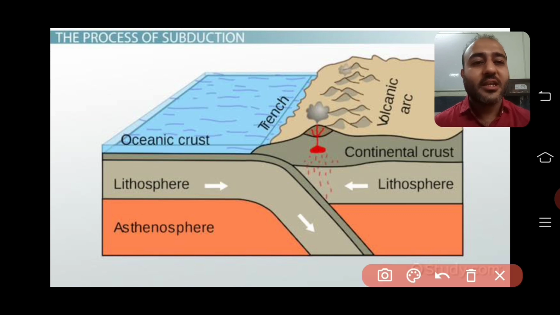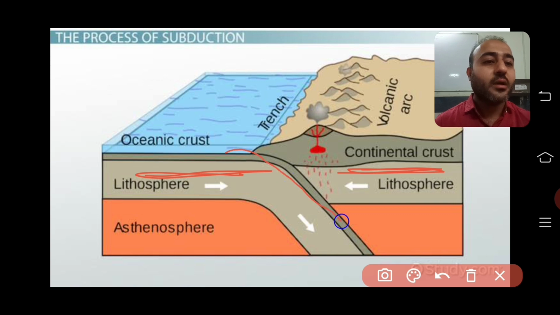Here you can see that this part is the lithosphere and this part is also the lithosphere. One part of the lithosphere is going downward, you can see the arrow over here. What is given here is that one of the Earth's tectonic plates starts sinking under another, and when this happens we can get earthquakes, volcanoes, and the recycling of the Earth's rock due to subduction.